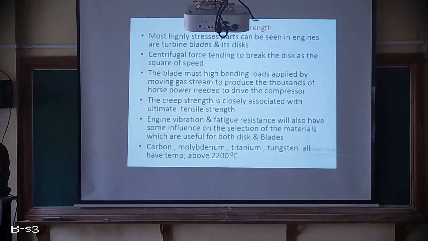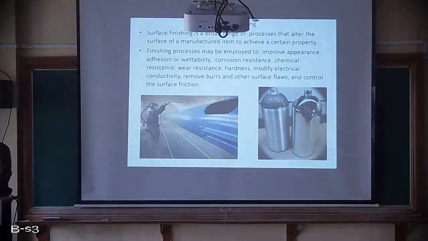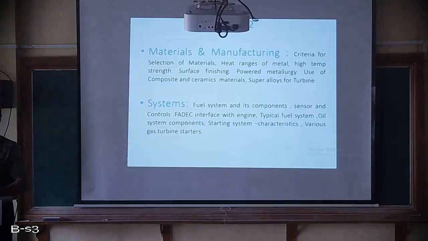Then we also discussed high temperature strength, the strength required for materials which are exposed to high temperature. Specifically we discussed turbine blades which are exposed to high temperature and high loads. Then resistance to oxidation and corrosion. We discussed what oxidation is, what corrosion is, and how exactly we get resistance to that. That is basically by having a ceramic coating known as solarmic coating, which gives two basic functions. First one is corrosion and oxidation resistance. Second one is thermal insulation. So in the next class we will begin with surface finishing. Okay, I'll stop now. Thank you.